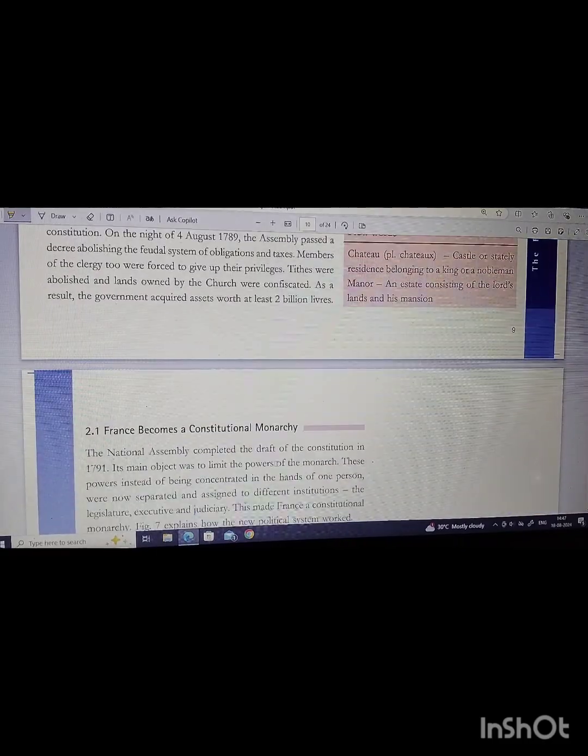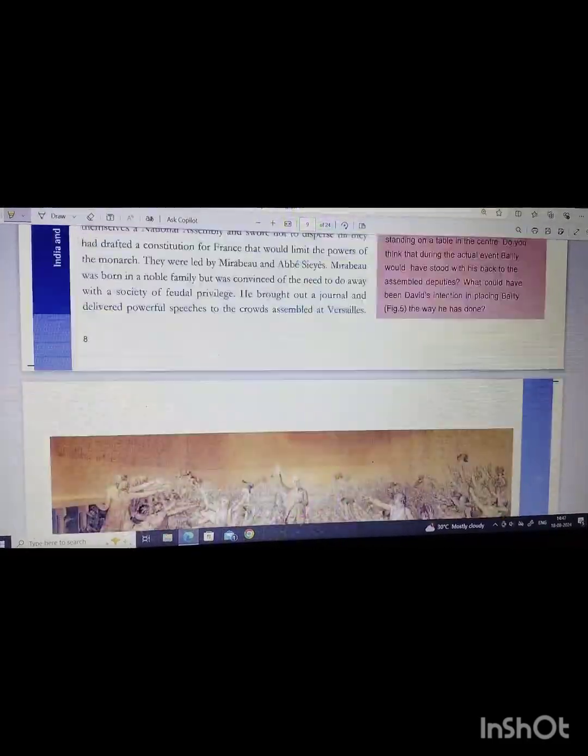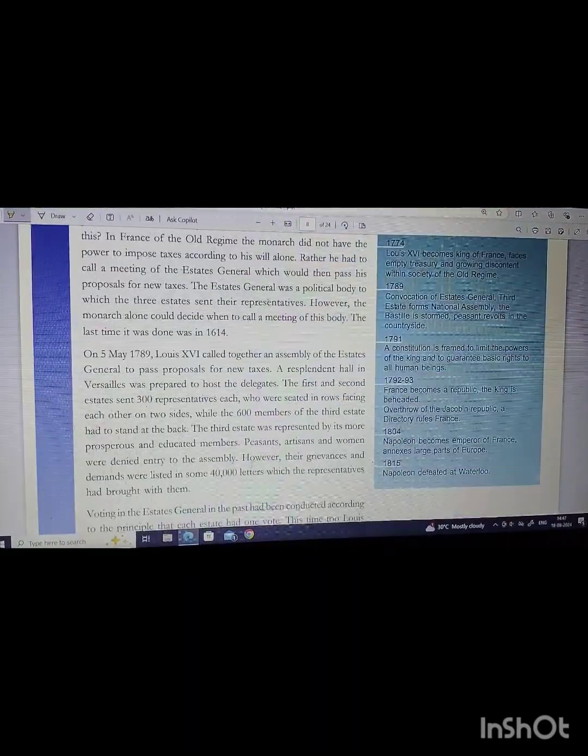Members of the clergy too were forced to give up their privileges. Tithes were abolished and lands owned by the church were confiscated. As a result, the government acquired assets worth at least 2 billion livres. So let us understand this.